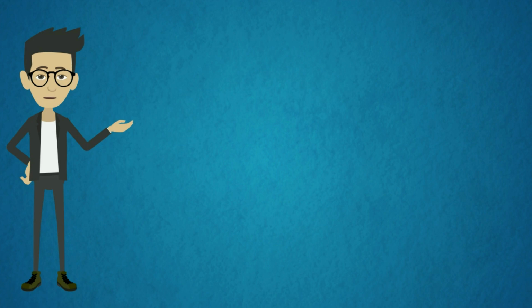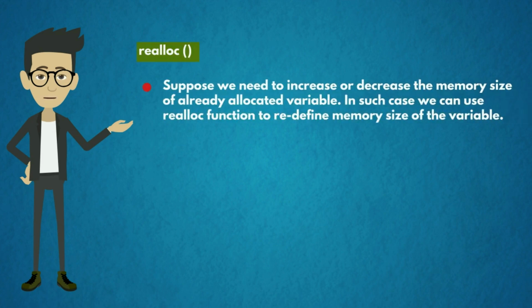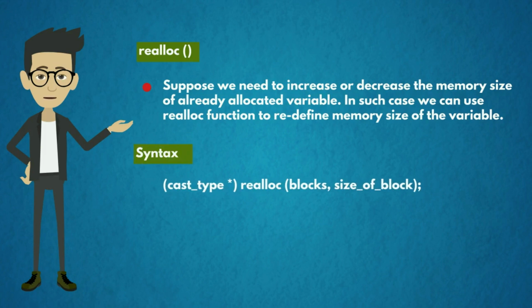Let us now discuss the function realloc. Suppose we need to increase or decrease the memory size of an already allocated variable. In such a case, we can use the realloc function to redefine the memory size of the variable, as realloc itself gives the meaning that we need to reassign the memory. The syntax is cast_type pointer realloc(blocks, size of block).